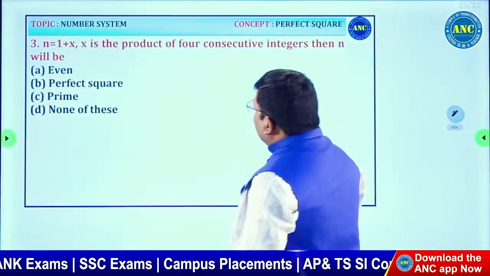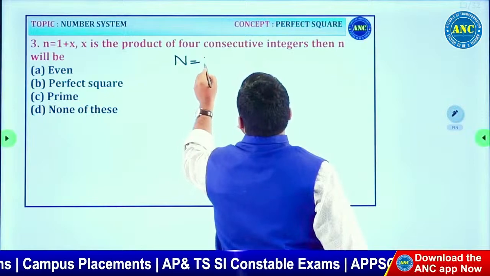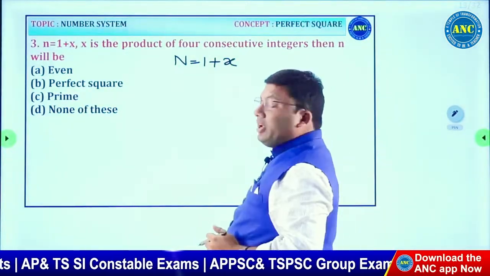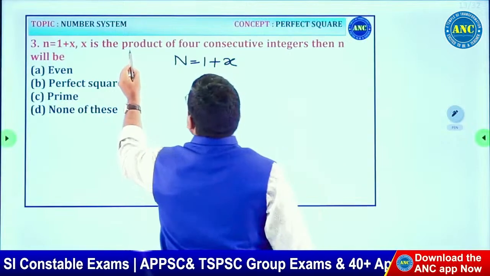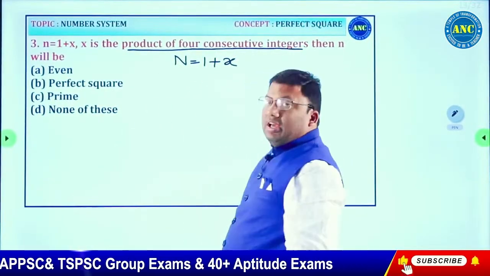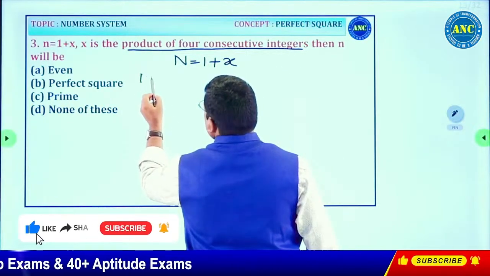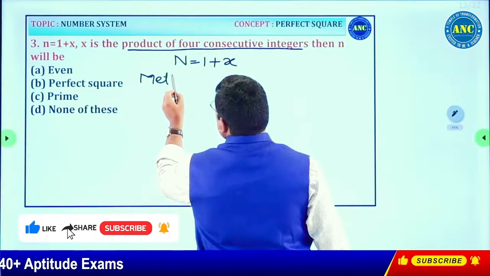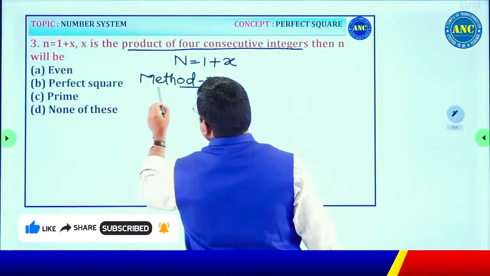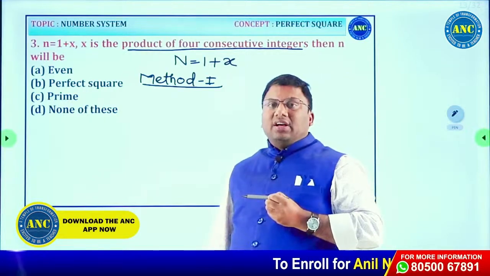Read the question. N is given by 1 plus x. What is x? x is the product of 4 consecutive integers. We can solve this problem in 2 methods. Method 1. Since the question contains a condition based question, we can check what will happen in the left hand side.